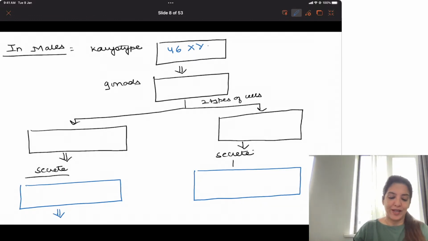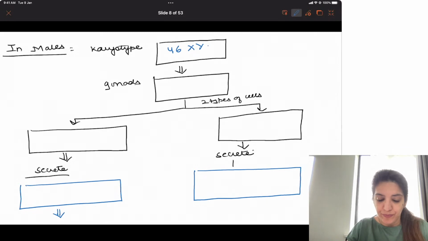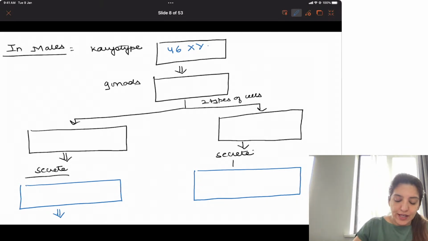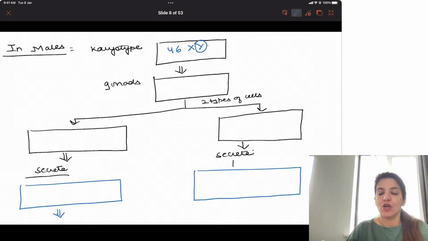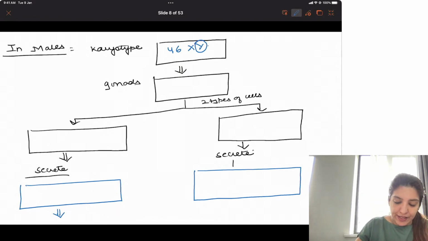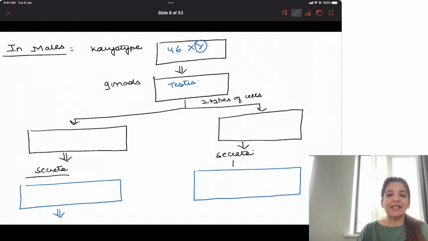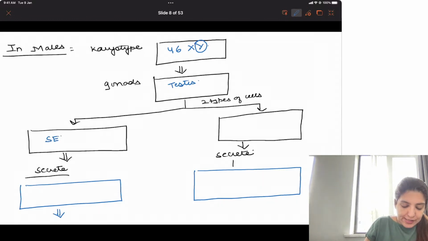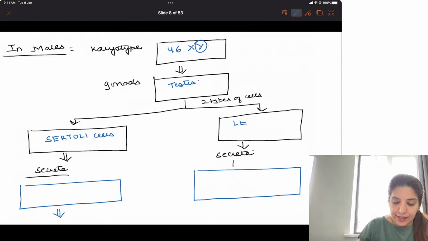Right? Okay. So, in males, karyotype is 46XY. Now, because there is Y chromosome, gonads will be testes. Right? Now, testes has two types of cells, Sertoli cells and Leydig cells.